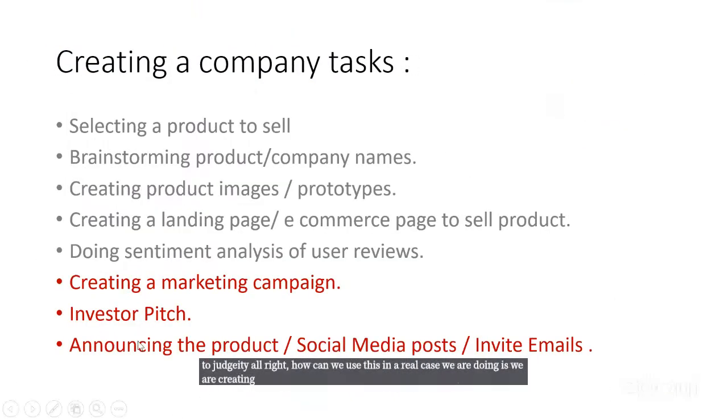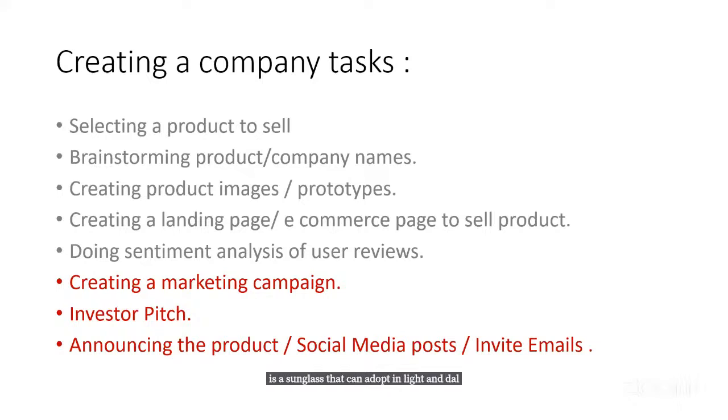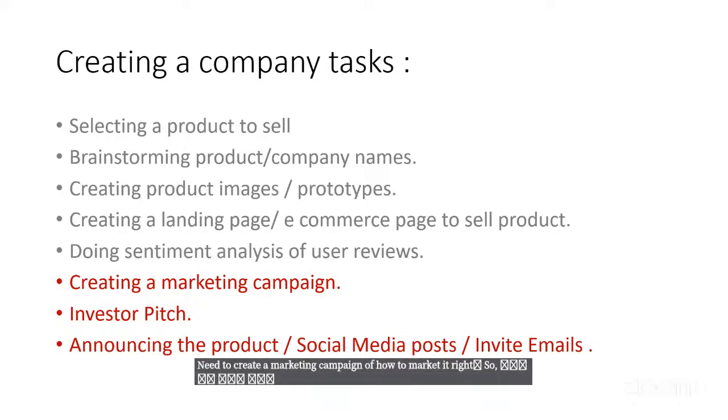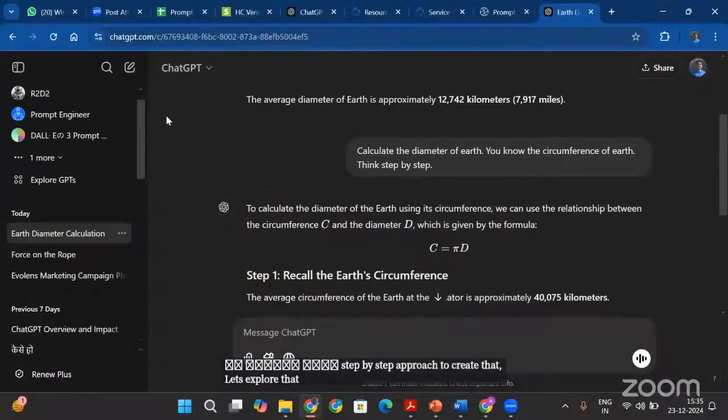All right, how can we use this in a real case scenario? What we are doing is creating a marketing campaign for our product. Let's say my product is Evo Lens, which is a sunglass that can adapt in light and dark. And I, as an entrepreneur, need to create a marketing campaign of how to market it, right? So can we use this chain of thought prompting to design a marketing campaign and create a step-by-step approach to create that? Let's explore that. So we will go on a new chat.